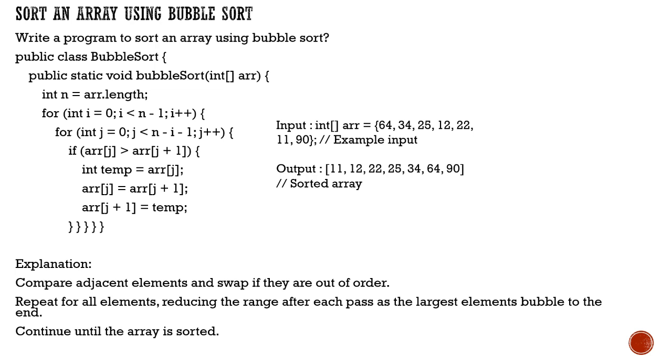For the logic written over here, we have basically used a for loop, made two for loops, and then made use of the if condition, and then we replace the elements. This is how we compare. If you see the if logic, we are comparing the element with the next element. We have introduced a temporary variable over here, we swap those particular elements, and then ultimately store them in the array, right? So this is how bubble sort works.